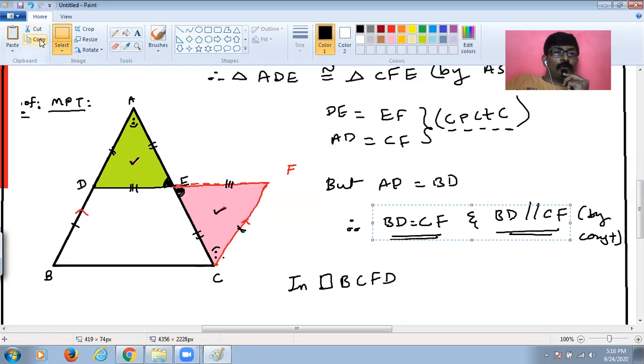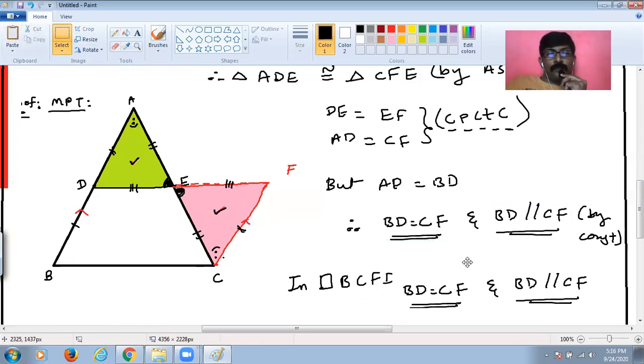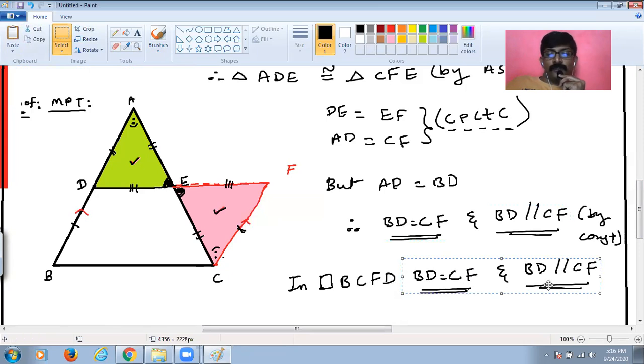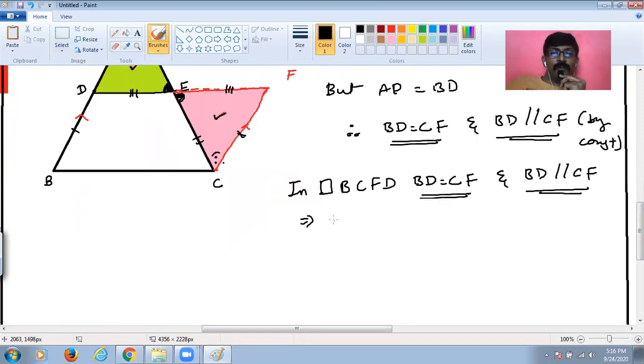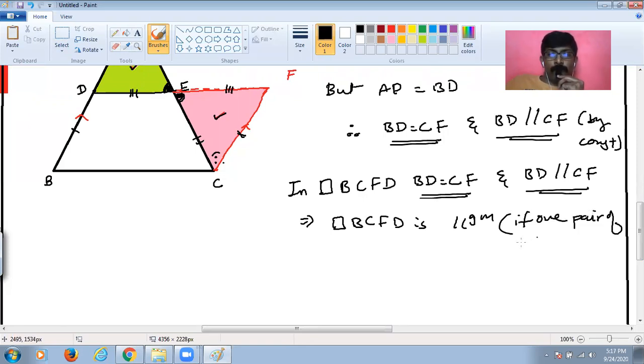That implies quadrilateral BCFD is a parallelogram. Reason: if one pair of opposite sides is equal and parallel, then that quadrilateral is a parallelogram.